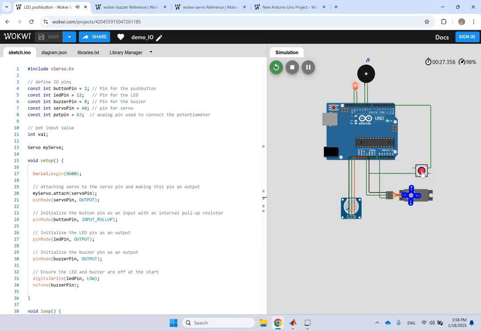Look. You see, the pot turned. Now let's turn it a little bit more. There we go. You see, so that one turns as much as the pot says, and when I remove it, it is going to go back to original position, okay? So you see that? Here we go.